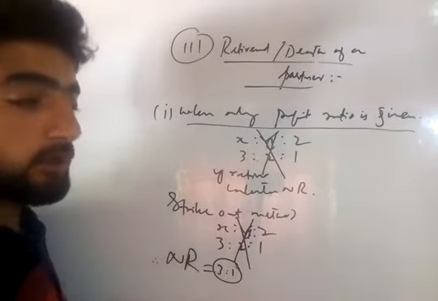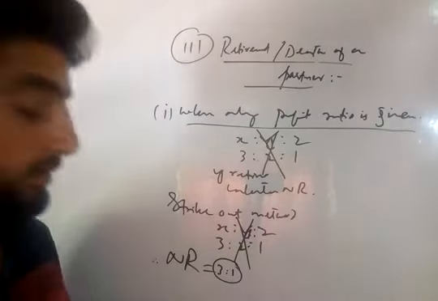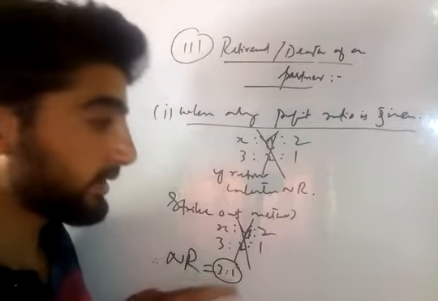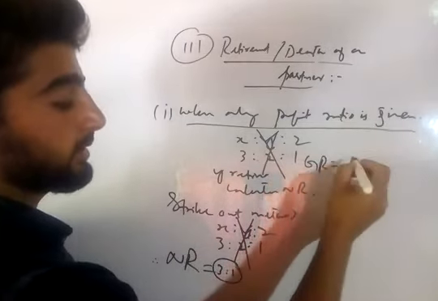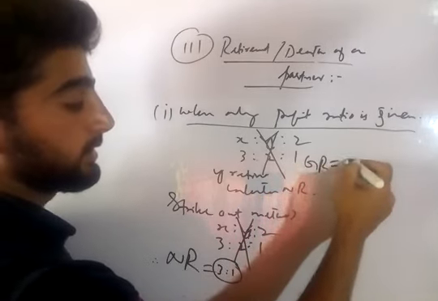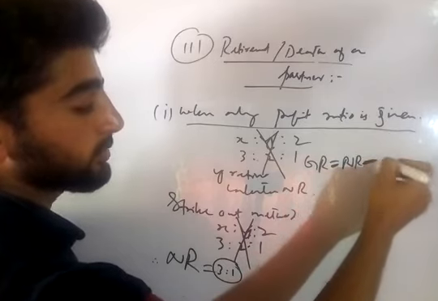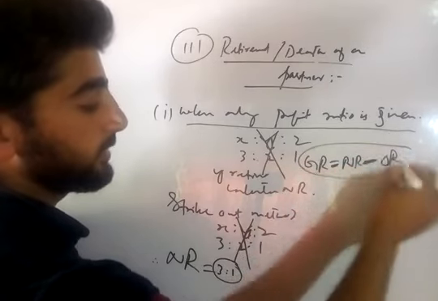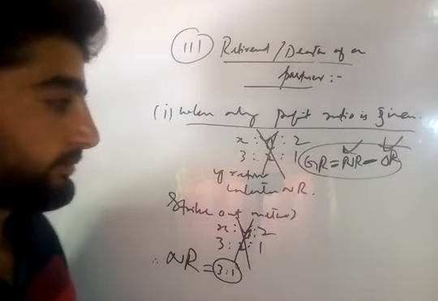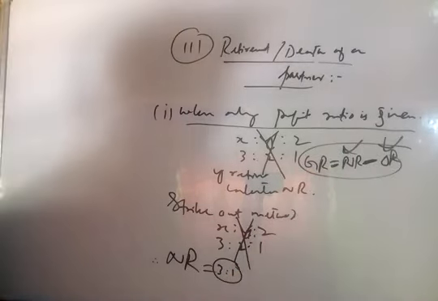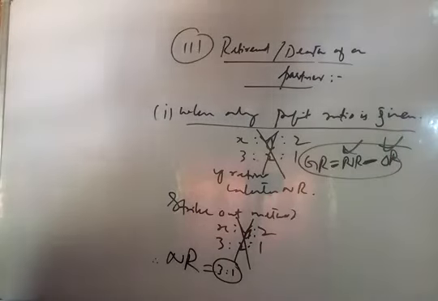And if you have to calculate the gaining ratio in these sort of problems, you will have to compare this new ratio with the old ratio. Gaining ratio, you know that. Apply the formula: gaining ratio is equal to new ratio minus old ratio. When the new ratio is more than the old ratio, it is called a gaining ratio. So this was case 1 of calculation of new ratio in case of retirement or death of a partner.